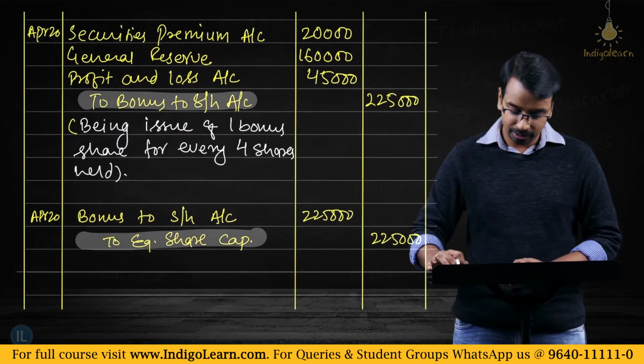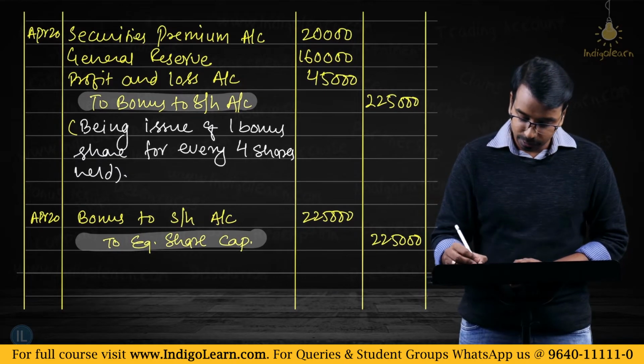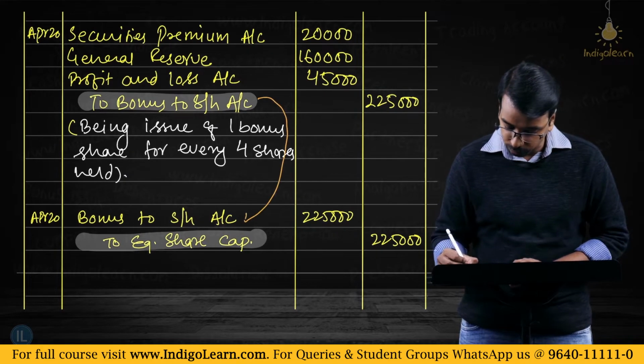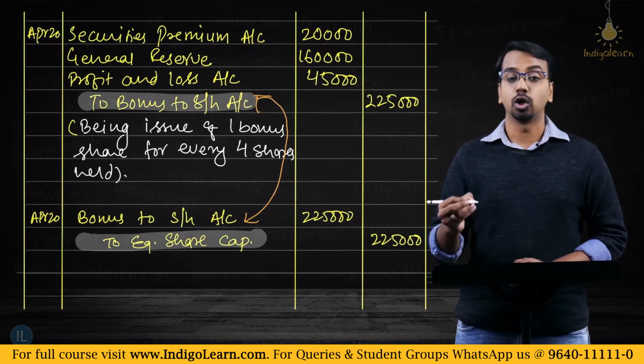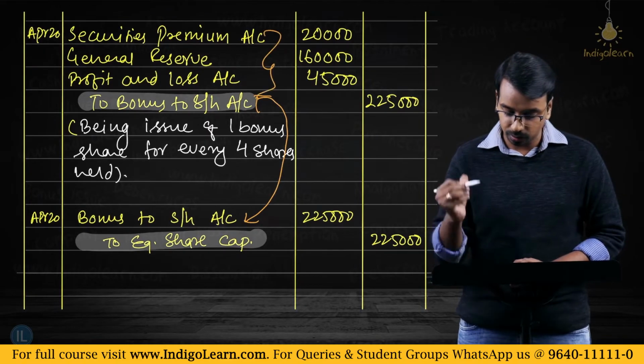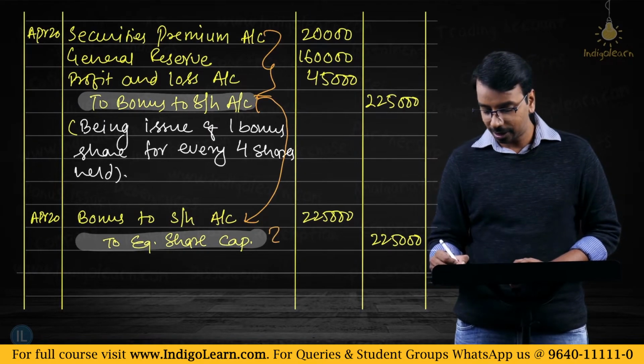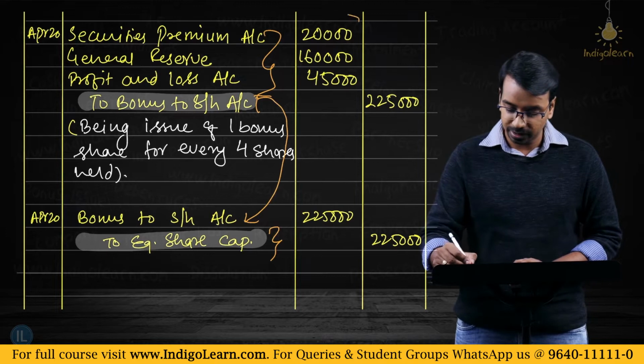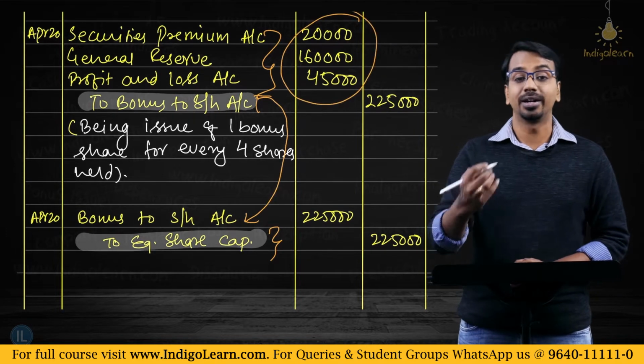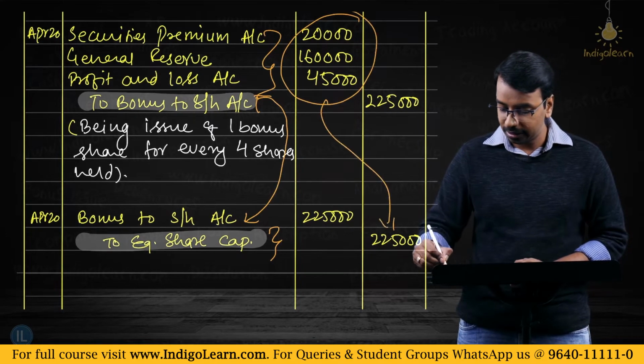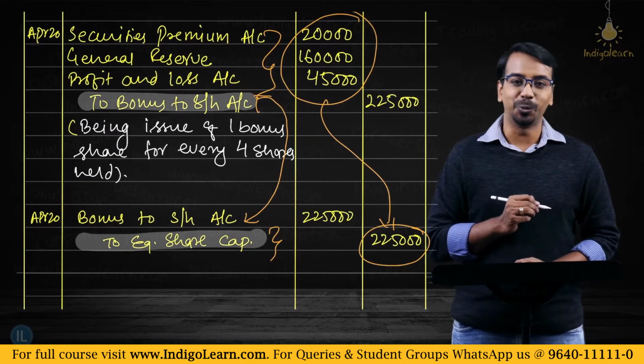So what we have done, we have transferred this credit amount to the equity share capital account. Now if you see the entry, if you combine both these entries, this bonus to shareholders and this bonus to shareholders account, they get knocked off. In other words, these 3 accounts are being debited, this account is being credited. You are transferring these numbers from the different reserves accounts to the equity share capital account.